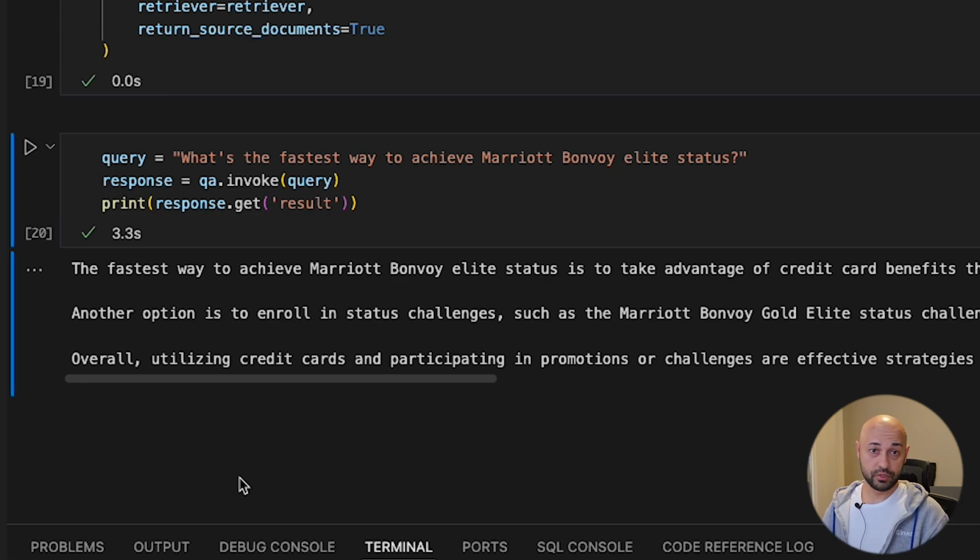Okay, great, we got a response. The fastest way to achieve Marriott Elite status is to take advantage of credit card benefits that offer automatic Elite status. So we asked if there is a way to achieve Elite status without staying in the hotel, and it tells us exactly that. We can potentially get a credit card and get the status automatically. I know that because the articles we fed to the model did have information about that. So this is spot on so far. Let's try something else.